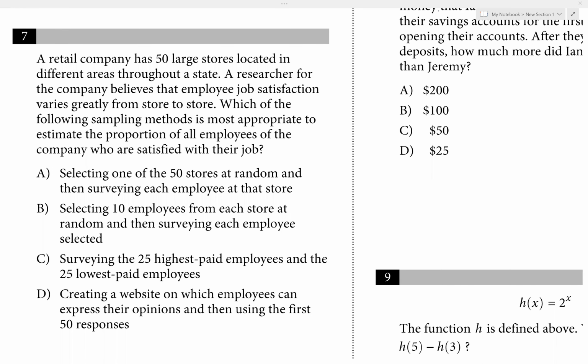All right, number 7. A retail company has 50 large stores located in different areas throughout the state. A researcher for the company believes that employee job satisfaction varies greatly from store to store. Which of the following sampling methods is most appropriate to estimate the proportion of all employees of the company who are satisfied with their job?